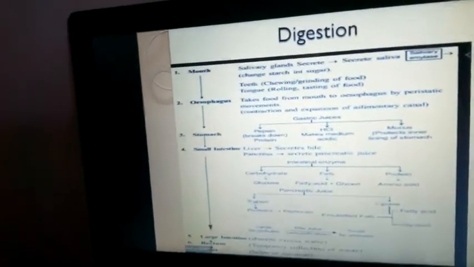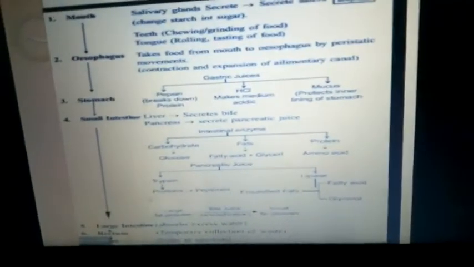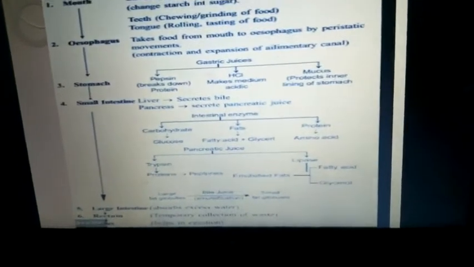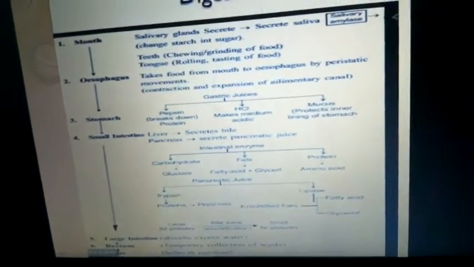Sphincter is a circular muscular structure which controls the movement of substance through them. Normally, they remain closed. When movement is required, they open. There are many sphincters in the gut. Gut is the whole path where the food moves from the mouth to the anus.